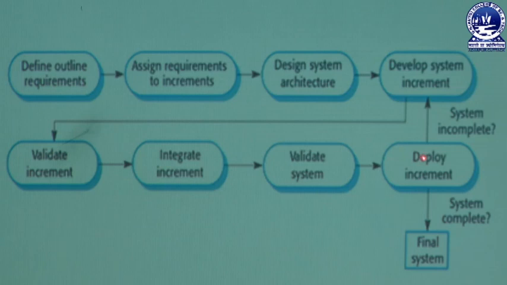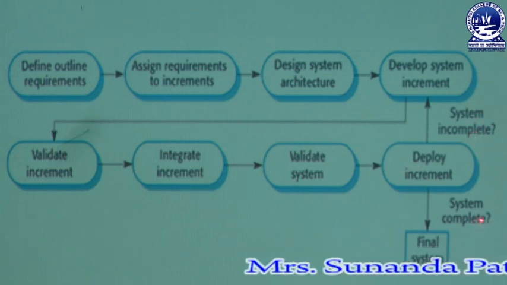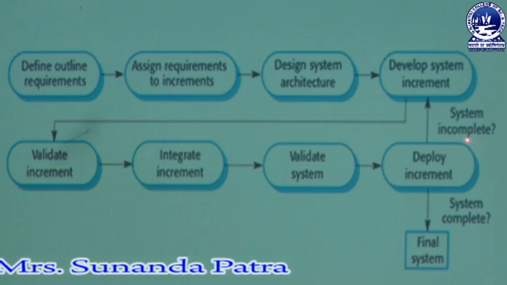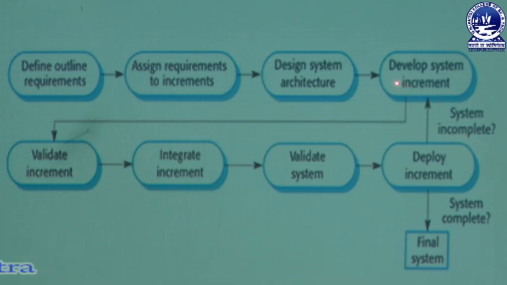After delivering or deploying the increment to the customer, we need to ask a question: is the system incomplete or complete? If the system is incomplete, as we have worked on the first increment and there are 3 more increments left, that means the system is incomplete. Then we will go here to develop the system increment. Which increment? Obviously, the second increment. Then after developing the second increment, we will go for validating the second increment. Then we will go for integrate increment.